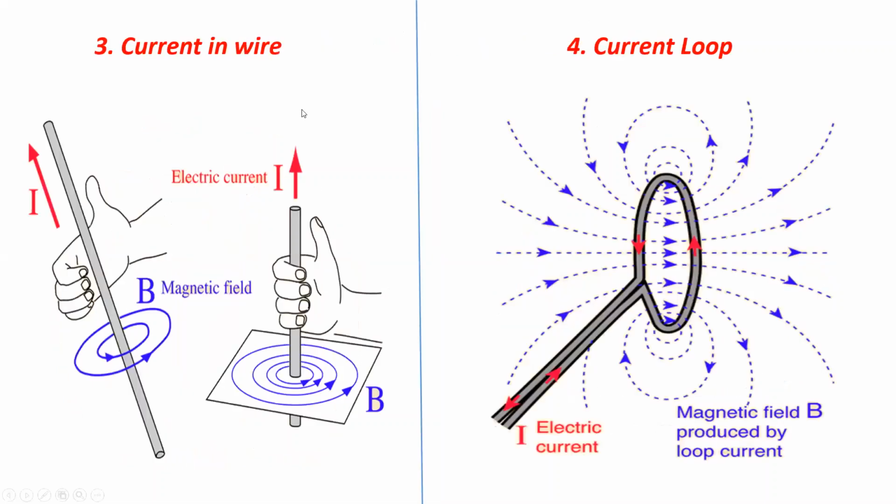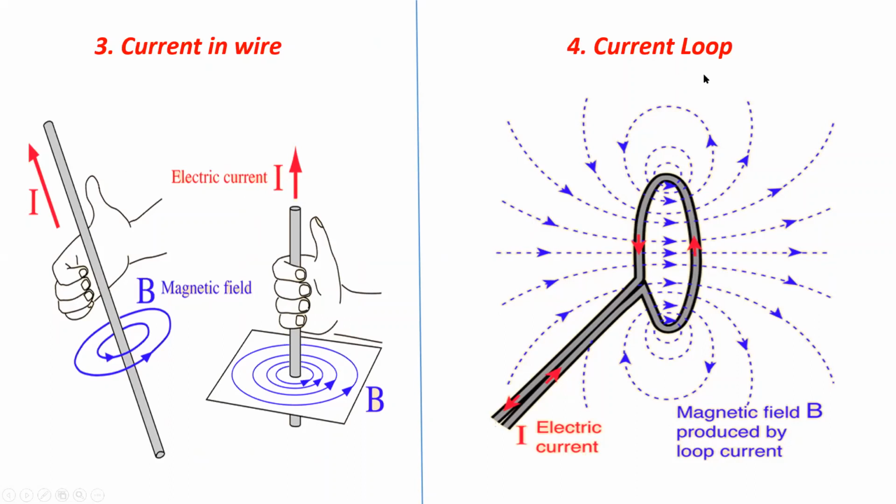Third is the current in wire. So here we have a long wire carrying current which flows in this direction, and the magnetic field due to it forms concentric circles around the wire. The direction of the magnetic field is given by the right-hand thumb rule, which states that if you hold a current-carrying conductor in your right hand and your thumb is pointing in the direction of the current, then the direction of the magnetic field is given by the direction in which your fingers would curl.